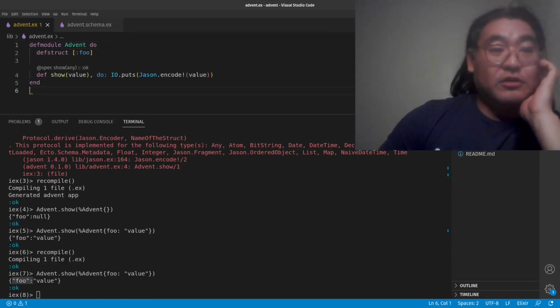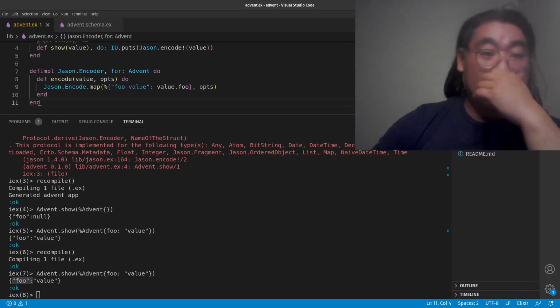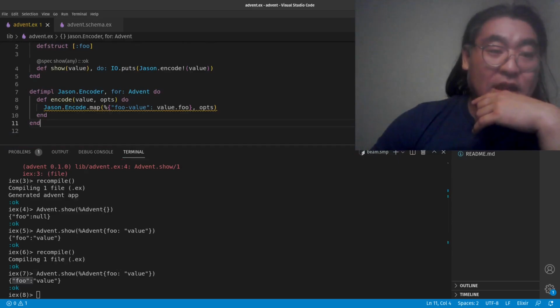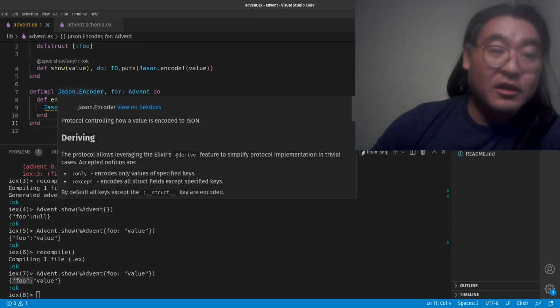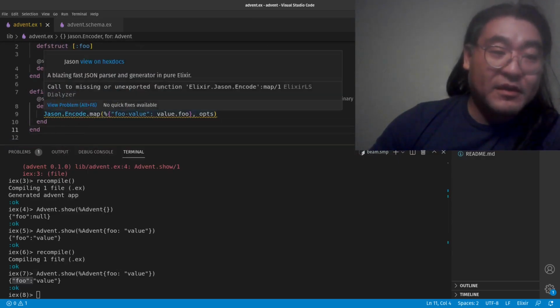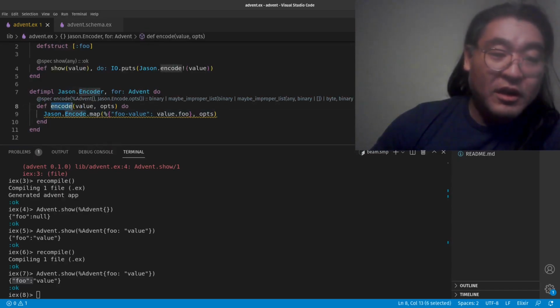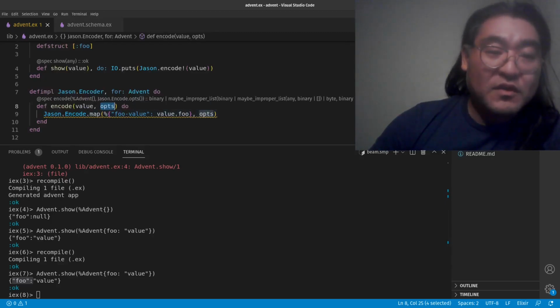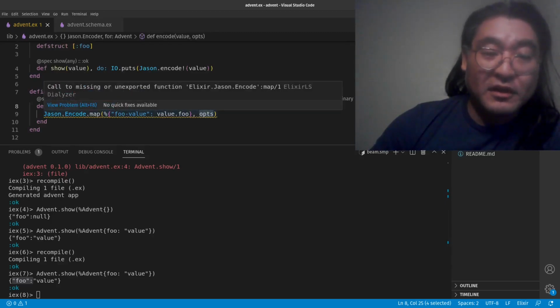Here I'm going to copy-paste some code that I've written, and basically what we're going to do is create an implementation for JSON.Encoder. That requires that we implement this encode function that takes the value that we're going to encode and an opaque options term. And we should be passing that into different encoders that will encode another value. So in this case, we just want to encode the map because we know this is going to still be a map.